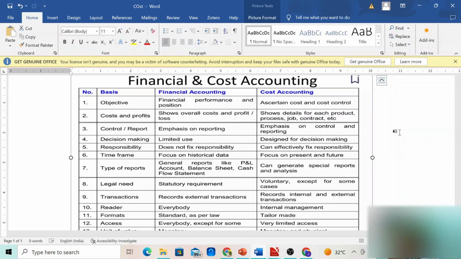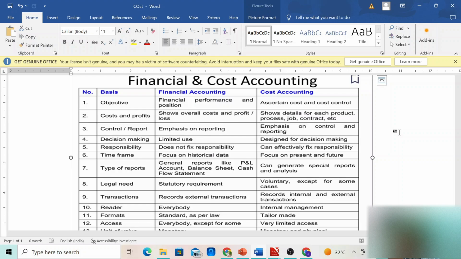And when we look at legal needs, is it mandatory for a business to prepare financial accounting or cost accounting? Let's see that. When we look at financial accounting, it is mandatory for a business to prepare final accounts and present it. Whereas cost accounting is voluntary except under certain cases. Other than that, it is not mandatory for any business to prepare cost accounting. So it is on a voluntary basis they do prepare cost accounting.